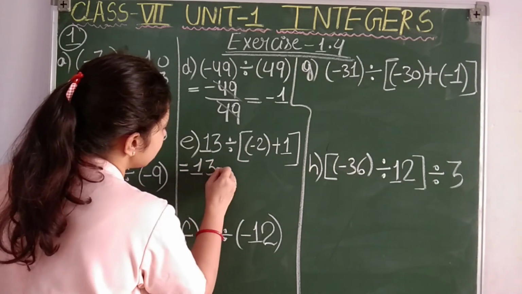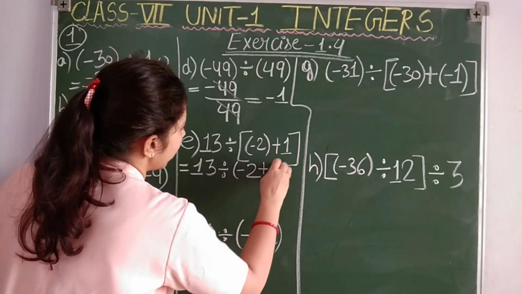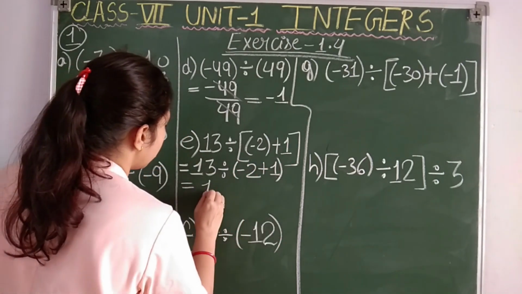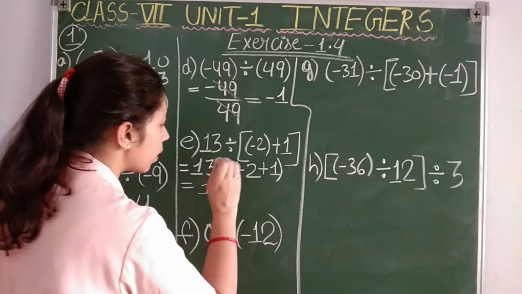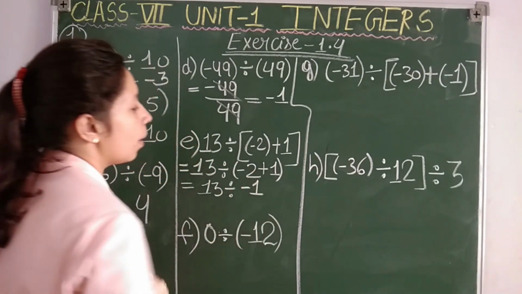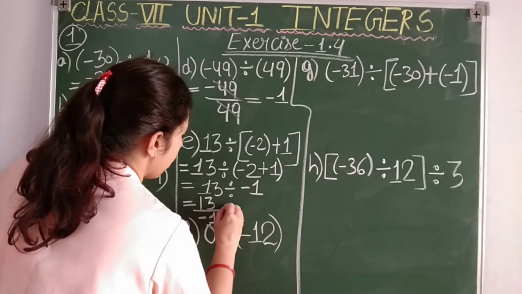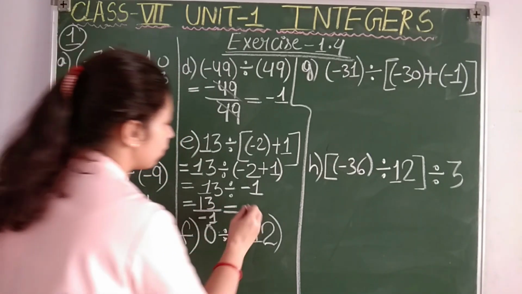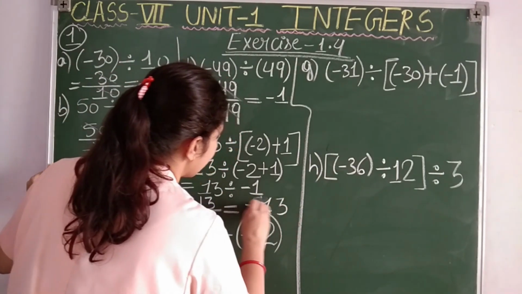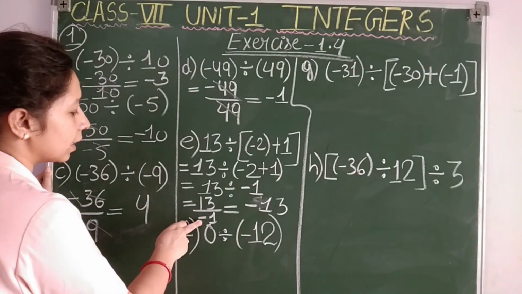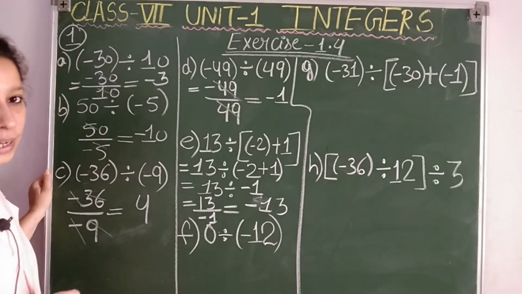Let 13 be as it is, divided by, here solve the bracket, minus 2 plus 1. Minus 2 is the greater number with negative sign, so in the answer also I will put minus 1. Now students, 13 upon minus 1. A positive integer is divided by a negative integer, so we are going to get 13 only, but a negative 13. Why a negative 13? Because here in the denominator it is minus. So we will get minus 13. I hope it is clear.